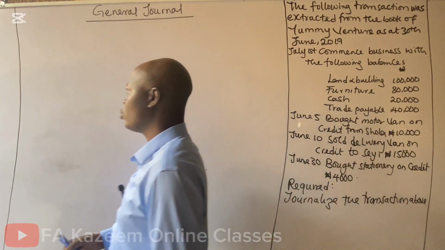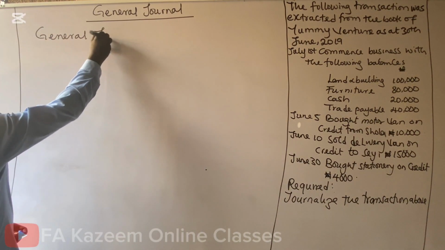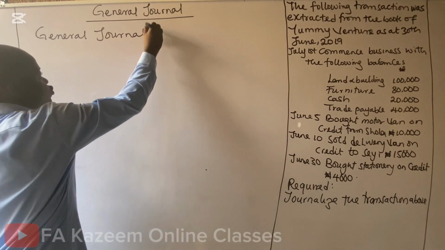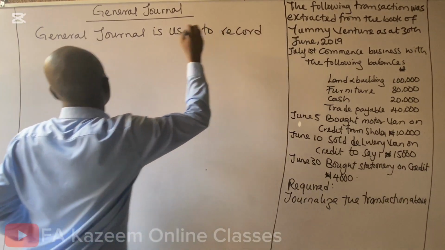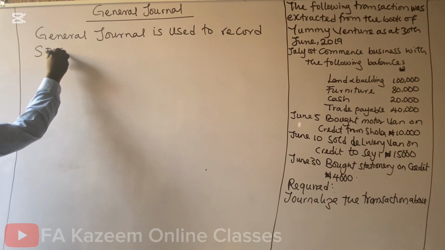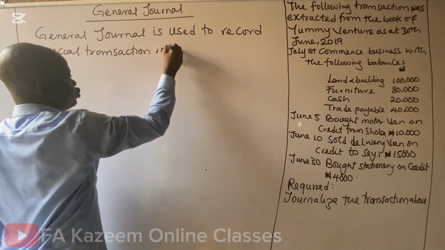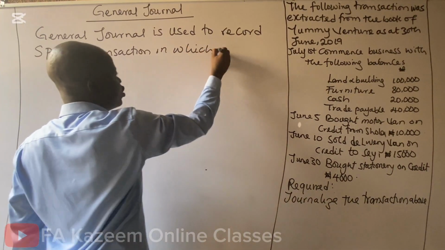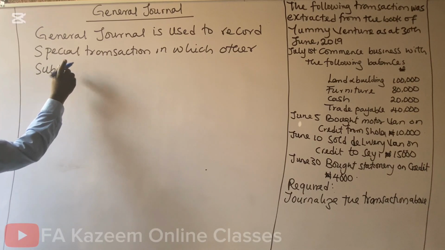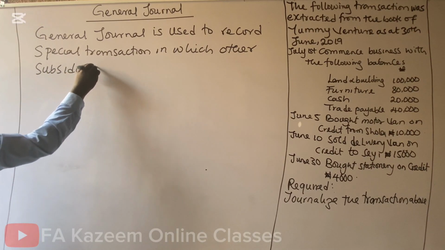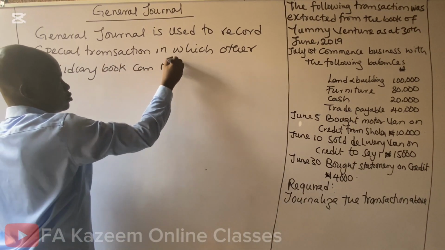And the next thing is, what is general journal? General journal is used to record special transactions in which other subsidiary books cannot record.